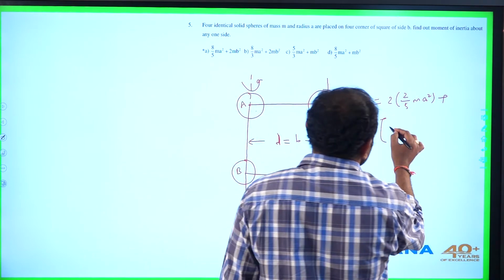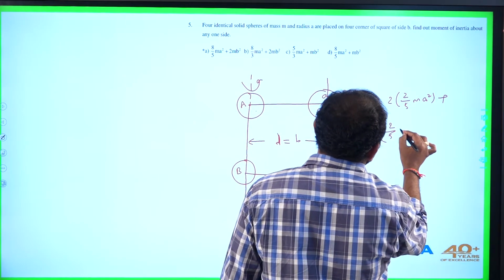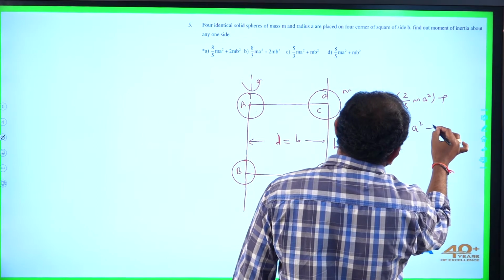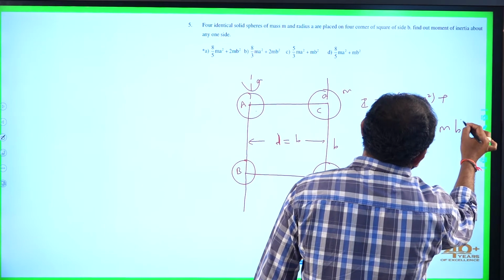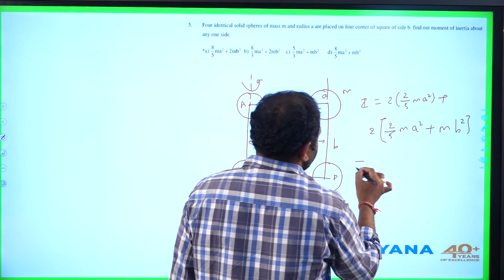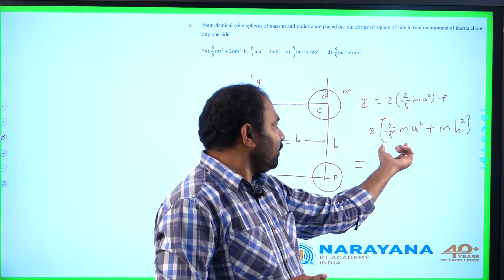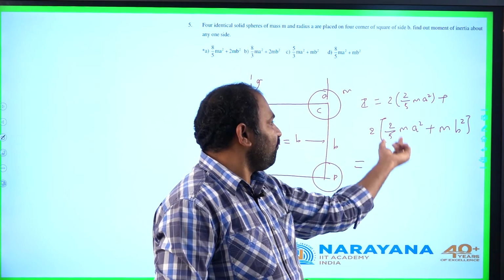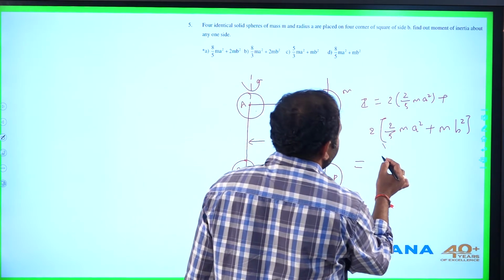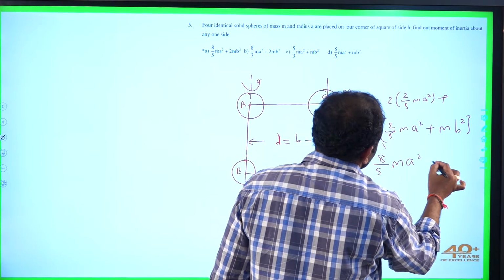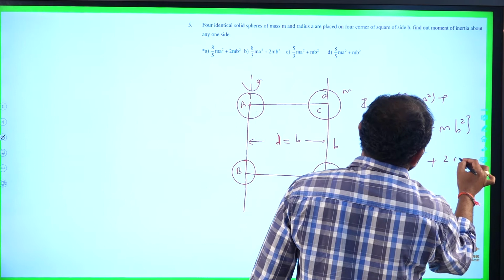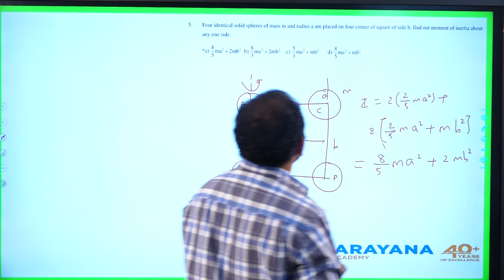So this is 2 by 5 m a square plus m b square. So finally this is 2 times 2 by 5, 4 by 5, plus 4 by 5, 8 by 5 m a square plus 2 times m b square. This is the moment of inertia.